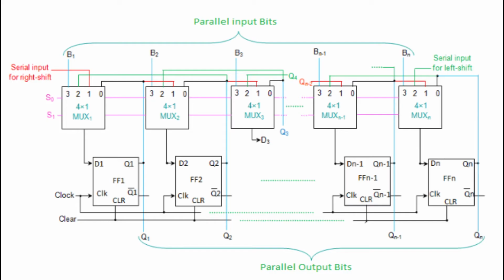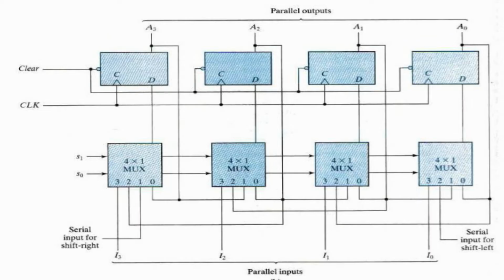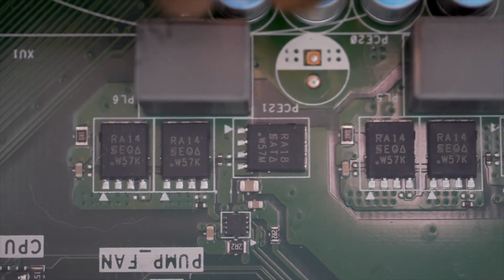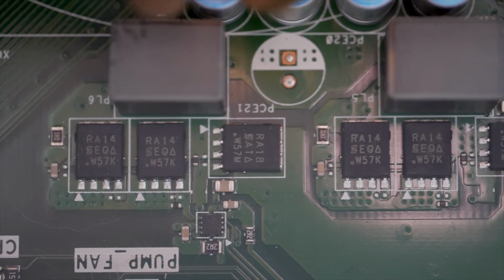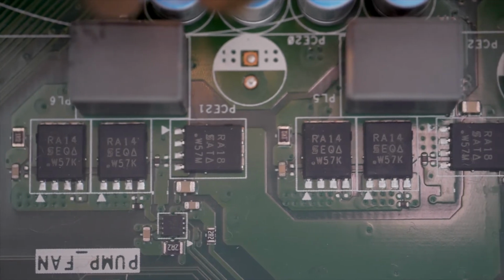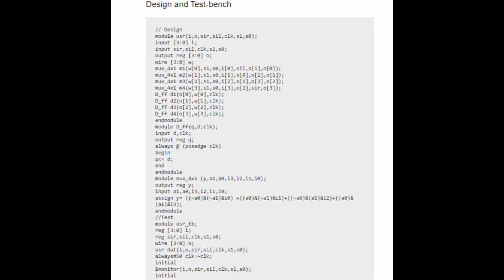Types of registers. The shift register can have a combination of serial and parallel inputs and outputs, including serial in, serial out, serial in, parallel out, parallel in, serial out, parallel in, parallel out. Universal shift register. A universal shift register is capable of doing all the operations like SISO, SIPO, PISO, PIPO and bidirectional shift. There are wide ranges of applications like time delay, data conversion, ring counter, sequence generator, etc. Here are the design code and test bench along with the simulation waveform. First one is design and test bench.